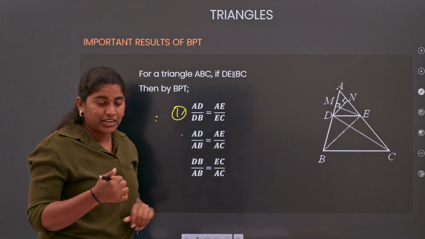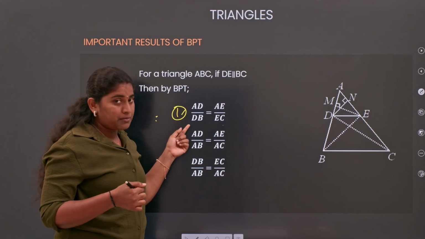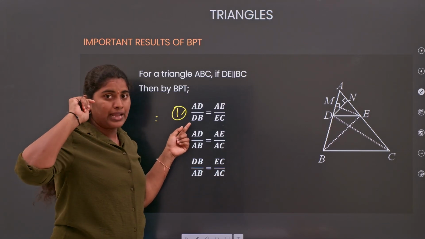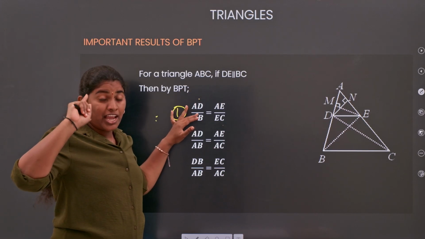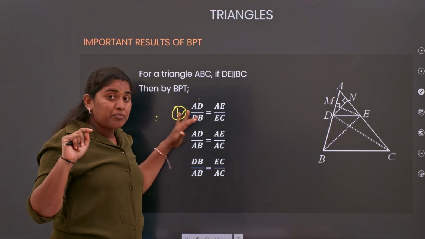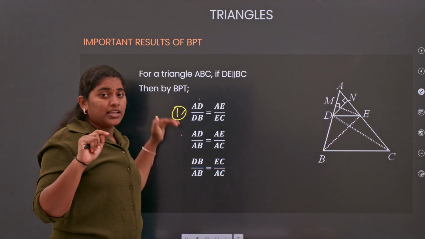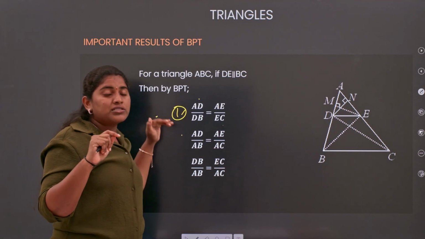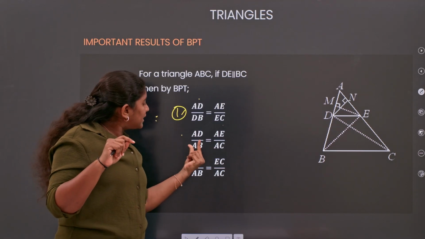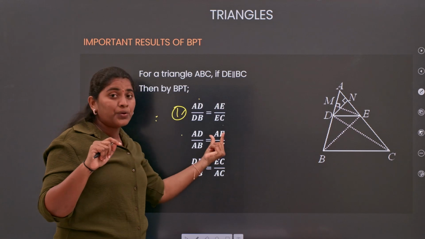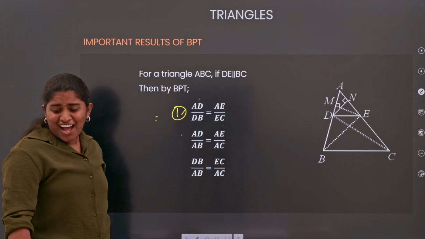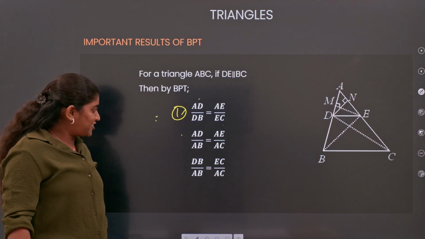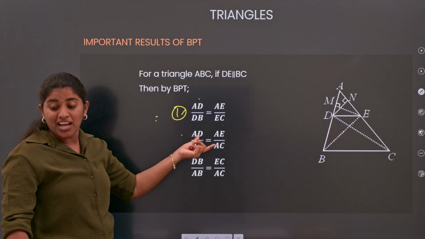Understood the difference, everyone? AD and DB are the two parts of AB, so according to BPT you take the ratio between part 1 and part 2. But if you extend the concept of BPT, you will get AD by AB equals AE by AC. How can we get the second condition? Let's see.